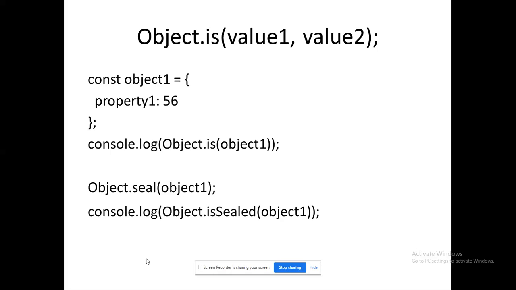Till now it has not been executed; we have not performed any operations over object 1. I have not created, assigned, or performed any operations on object 1. Ultimately, the first console.log of Object dot is of object 1 will give me false, because I have not performed any operations over object 1.